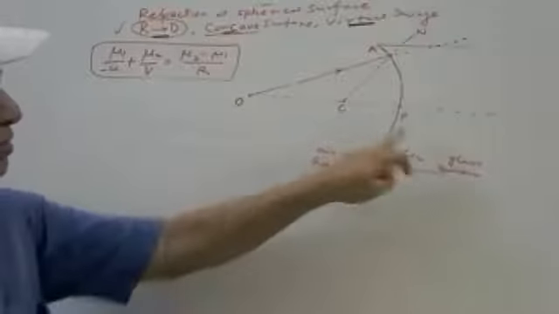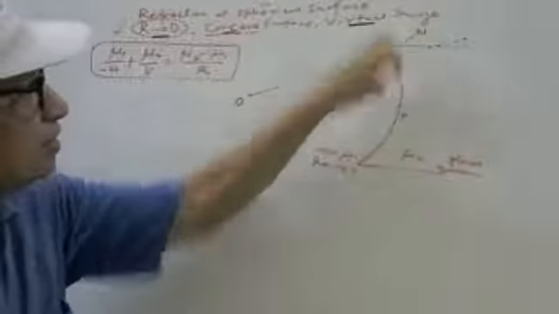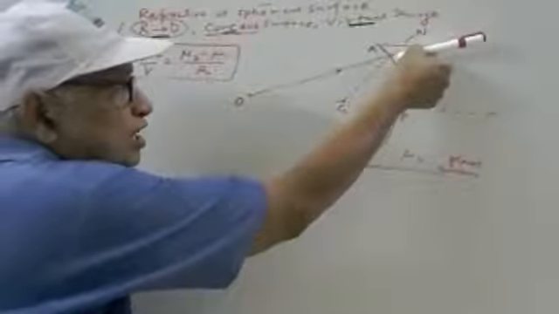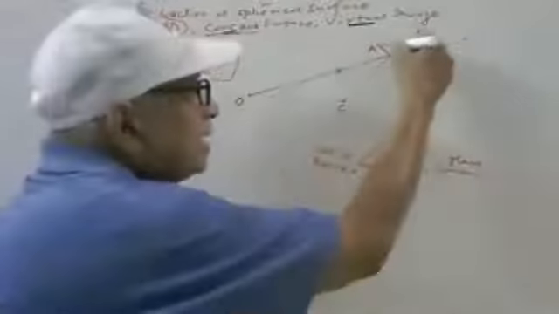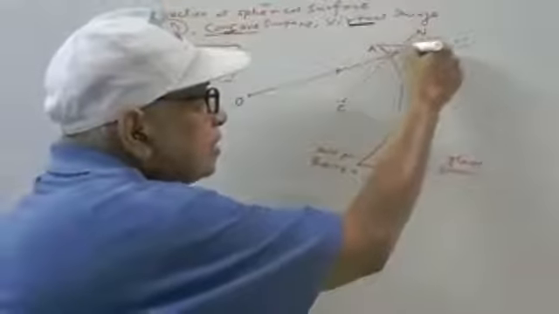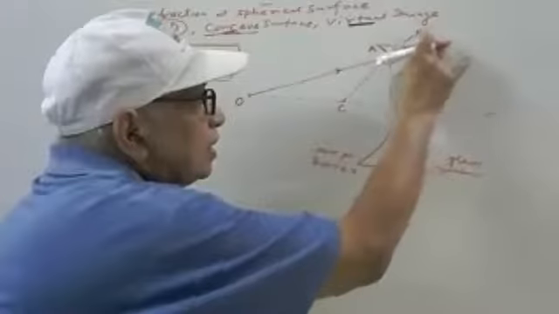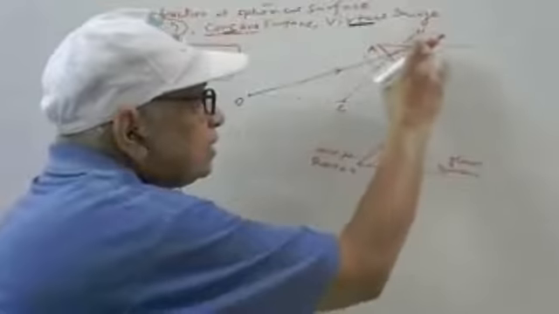Suppose it is moving towards the normal, the normal is here. So rather than following this path, it is bending towards the normal. Instead of going straight, it is bending towards the normal.